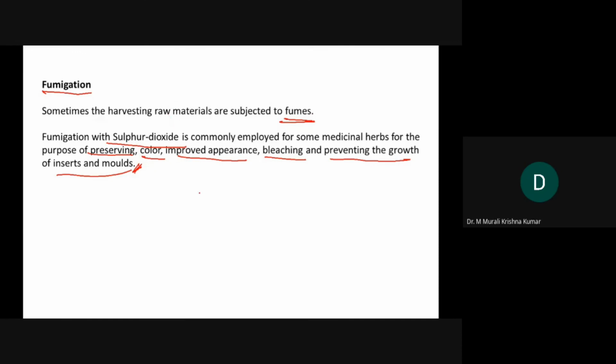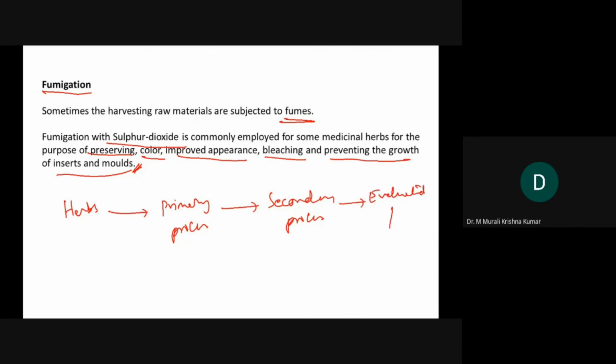Okay, so friends, these are the various processes that we have in the herbal drug industry. After collection of the herbs, they are subjected to primary processing, and then to secondary processing, and then the herbs are evaluated, and then they will be sent to the consumer.